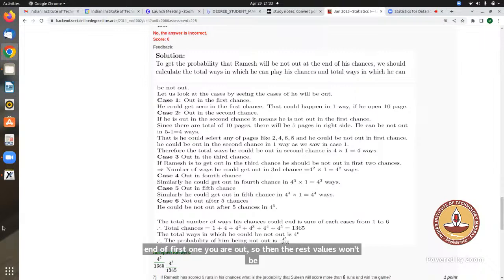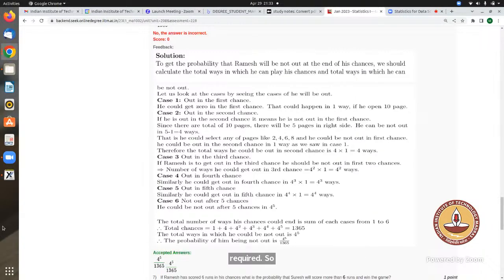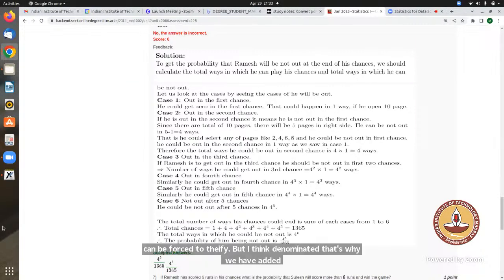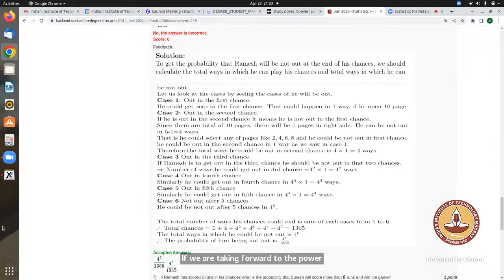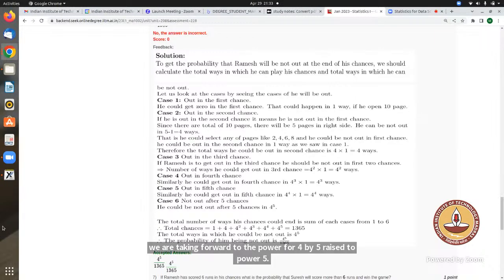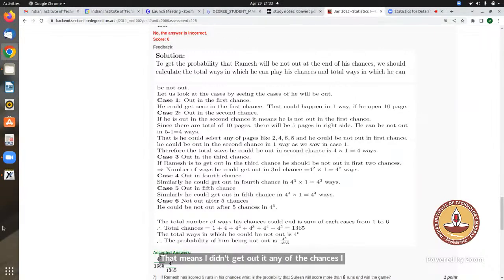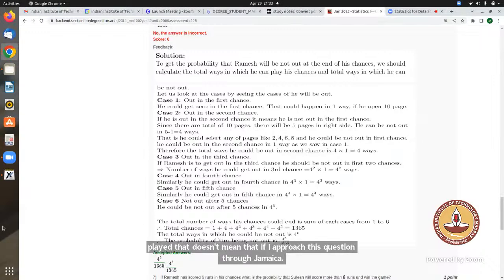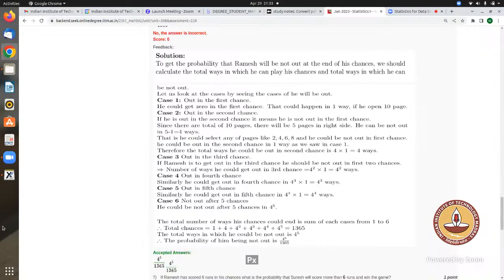So when we do the top, on the numerator, it can be 4 to the power 5, but I think that's why we have added it in the denominator. If we are taking 4 to the power 4 by 5 raised to power 5, that means I didn't get out at any of the chances I played. That doesn't mean it is wrong; I approached this question through geometric distribution. In the denominator, I think that's why it's added and not taken as 5, because I interpret it that way. Okay, no issue.